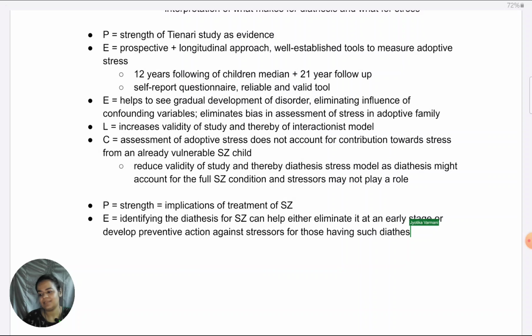Here also there are studies, or you don't even need to quote the study, you could just give it as a direct example. There are some women who have cytomegalovirus. I'll just put it down. If these women, sorry, they don't already have it during pregnancy. If they develop this condition, which is called cytomegalovirus, they are more likely to have a child with a high risk for schizophrenia.